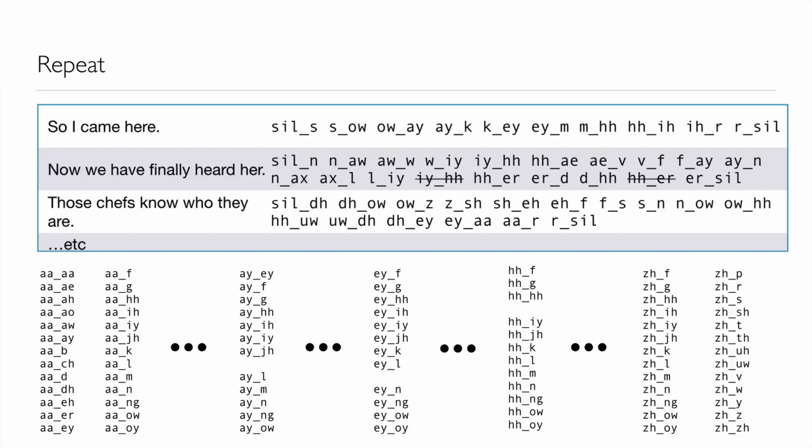But before I carry on, I'm going to cross off all the diphones that I got with that sentence. So I'll scan through the sentence and I'll look at all the diphones that occurred there and I'll cross them off my wish list. So these diphones and various other diphones have gone. Our wish list has got smaller and sentences will no longer score any points for containing those diphones because we've already got them.